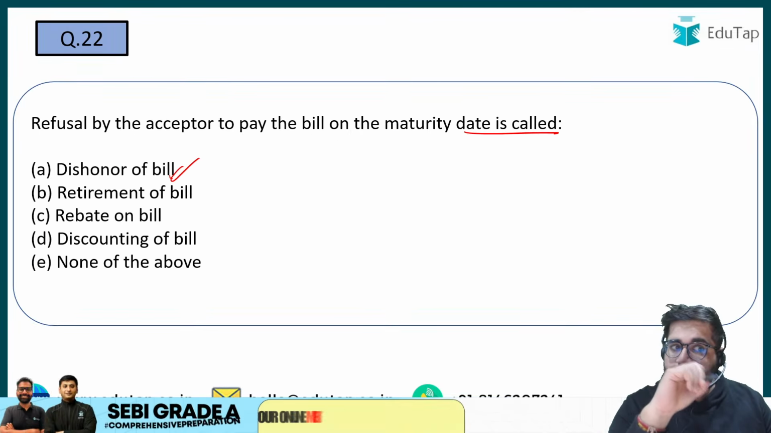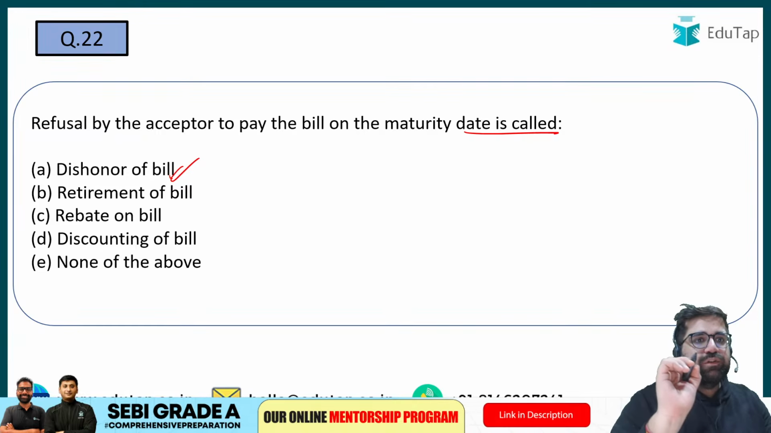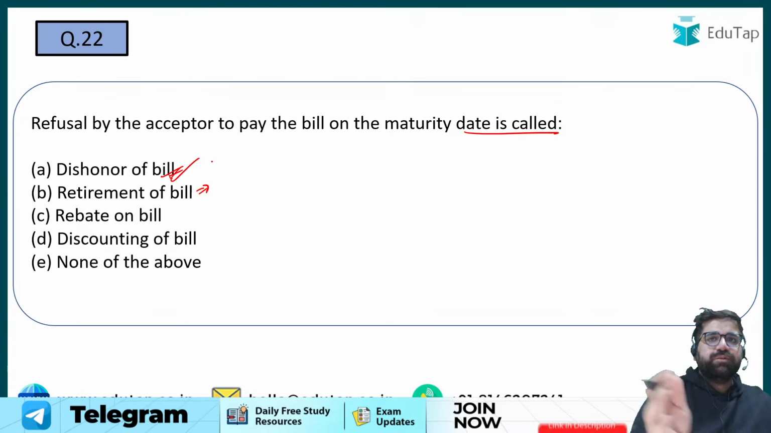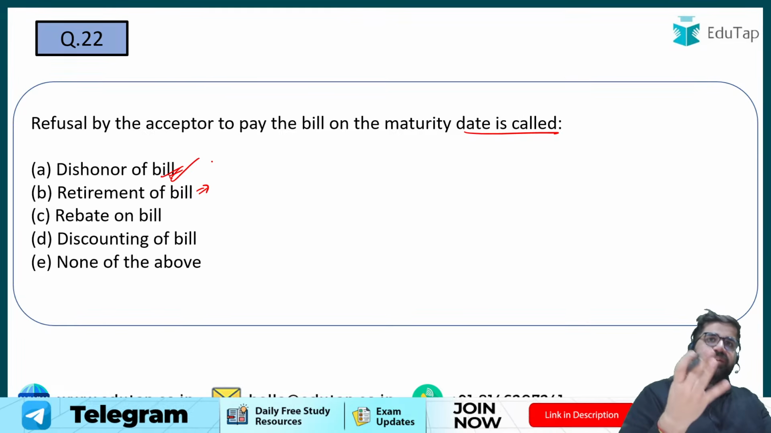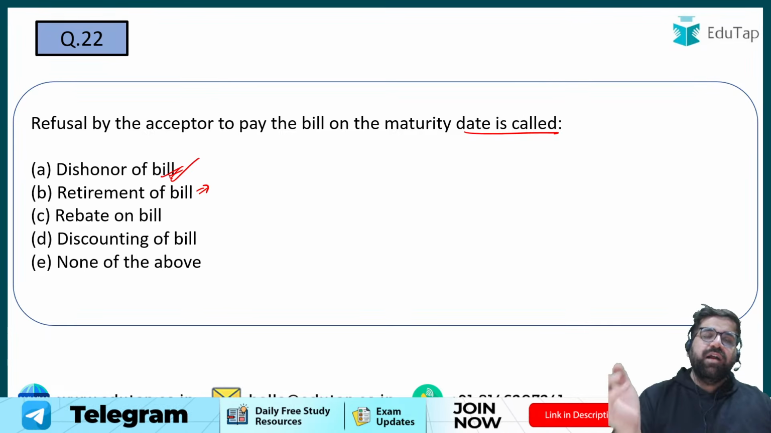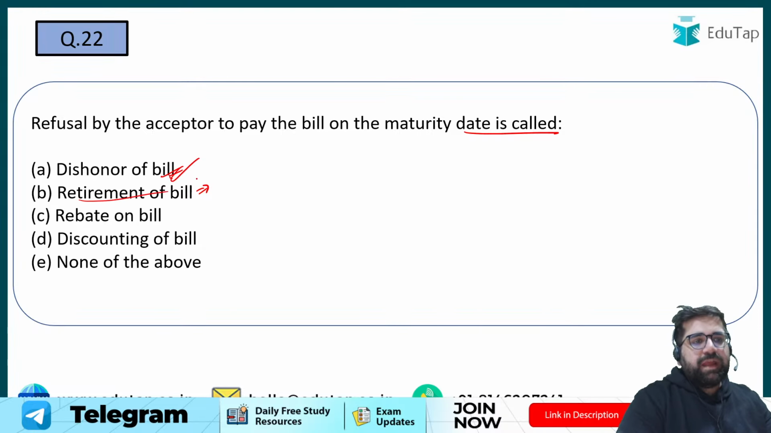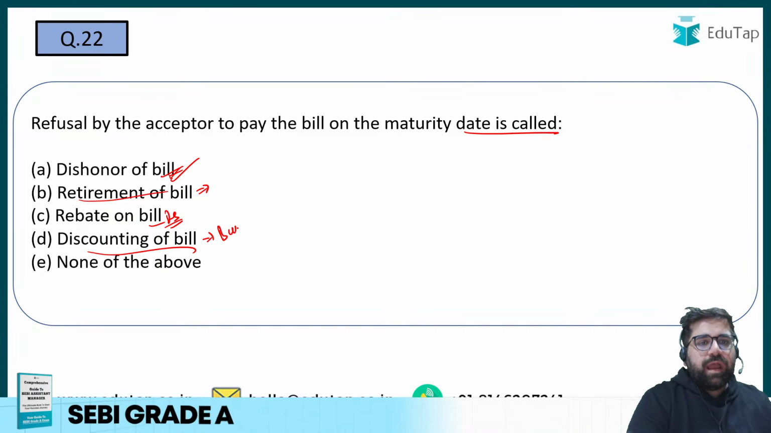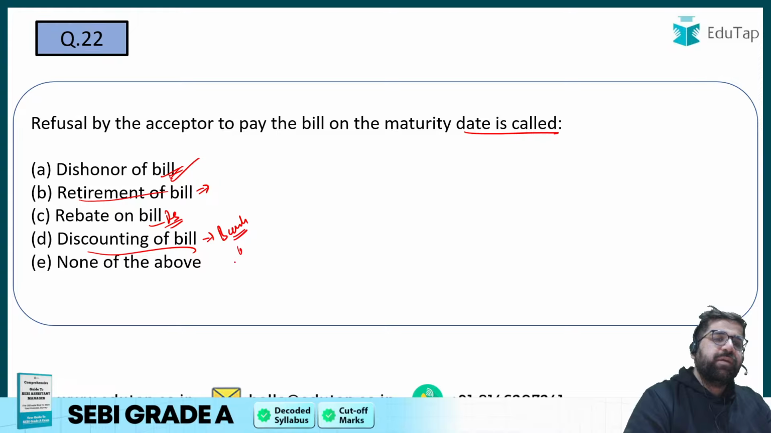Right? Now, question number 22, refusal of acceptor to pay the bill is known as dishonor. Retirement of bill means what? That you have retired the bill before maturity itself. So it's early redemption of the bill. So that's retirement. Rebate is basically the discount which you get on your bills. Discounting of bill is that you have used bank and you have discounted the bill to get some urgent money.